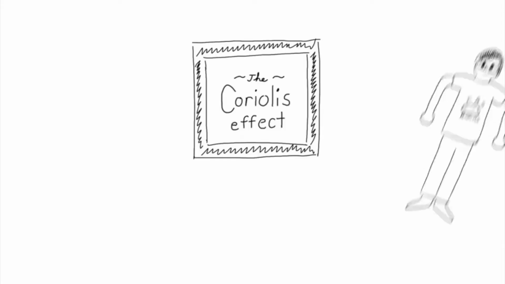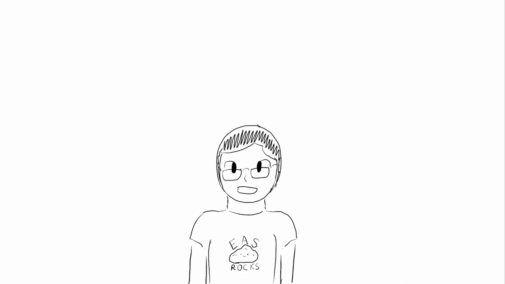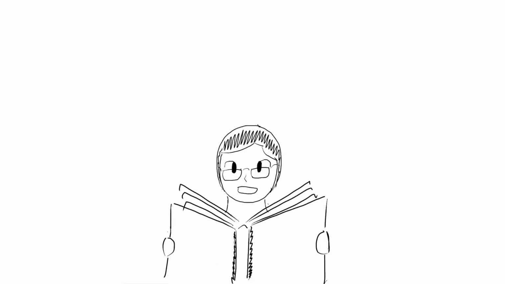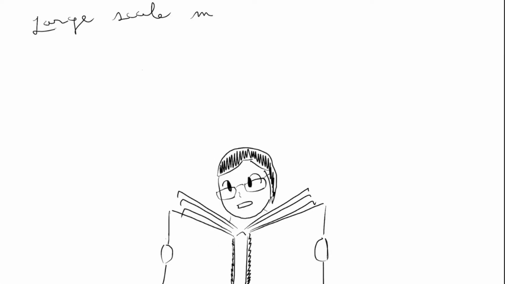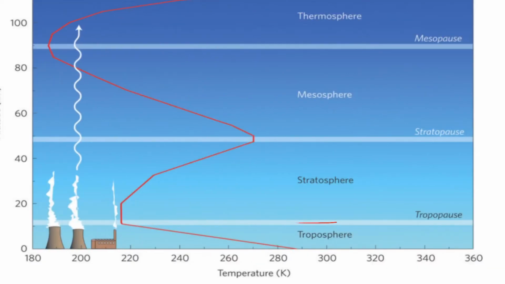We're presenting on atmospheric circulation and the Coriolis effect. First off, let's define what atmospheric circulation is. Atmospheric circulation is the large-scale movement of air by which heat is distributed on the surface of the Earth. Most atmospheric circulation occurs in the troposphere, which is the lowest layer of the atmosphere.